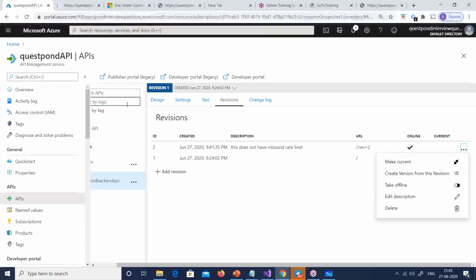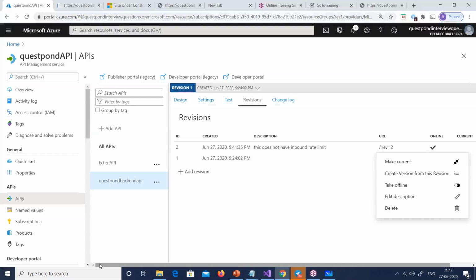Or you can have multiple revisions as well. You can say that I want 2 revisions to continue and so on, right? Yeah, you can do that as well. So Amit, that we'll do in the next class. In the next class, guys, there are 2, 3 things I will be doing.